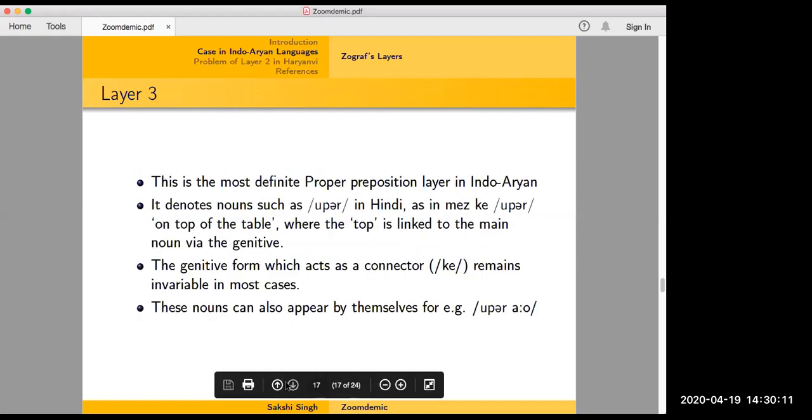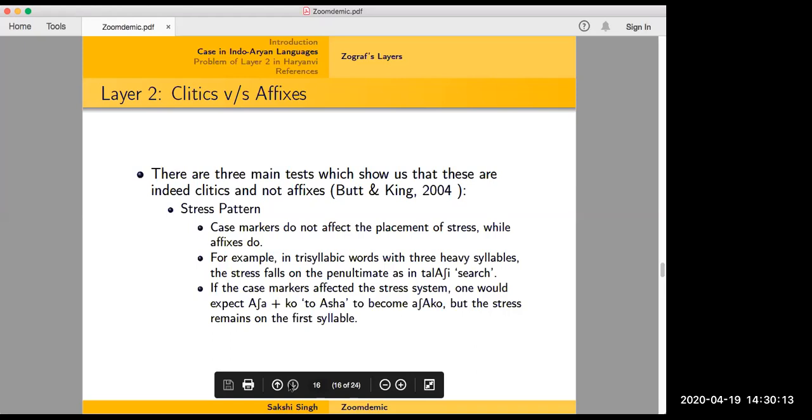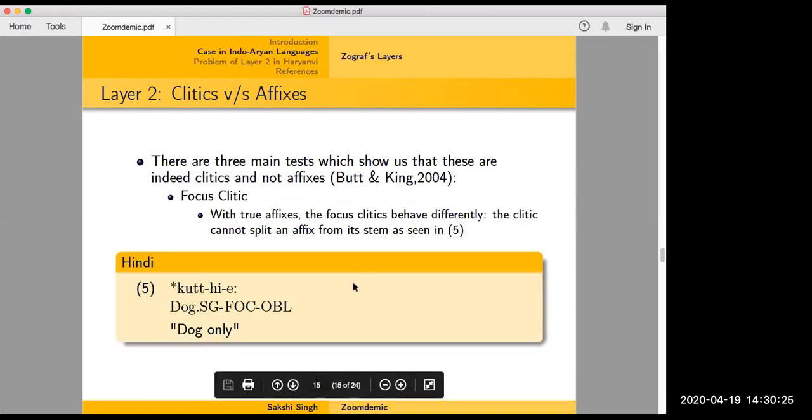Okay, any questions so far? Otherwise we'll move to layer 3. Any question? Okay, Shubham has a question. Yes, Sakshi, I did not understand the second test. Can you explain it again?